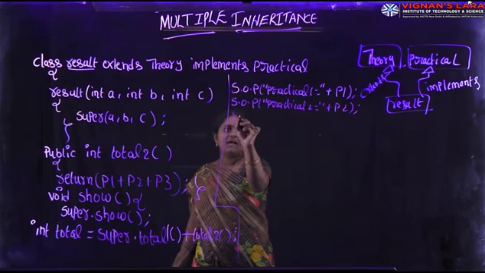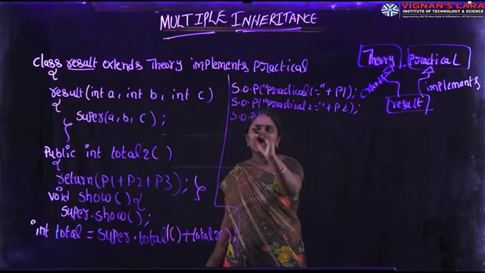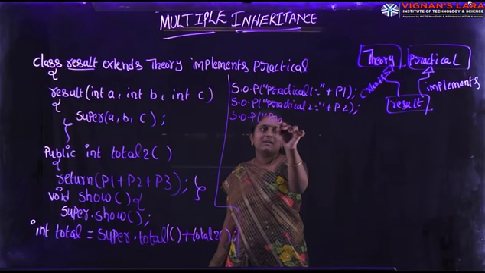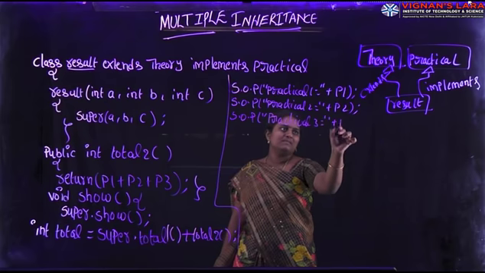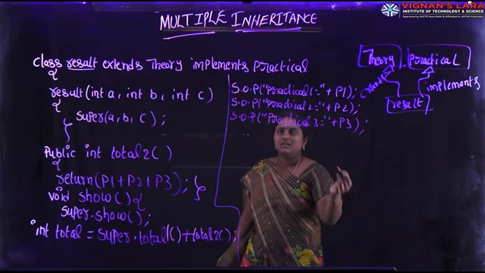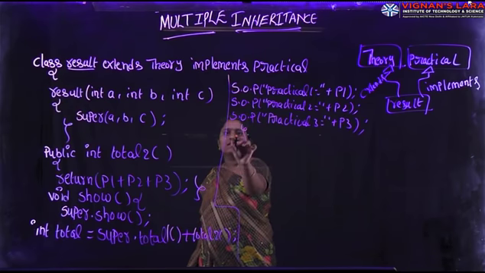Next, in the similar way, System.out.println practical 3 equal to plus P3. Next, here I am closing the show method body and the Result class body.